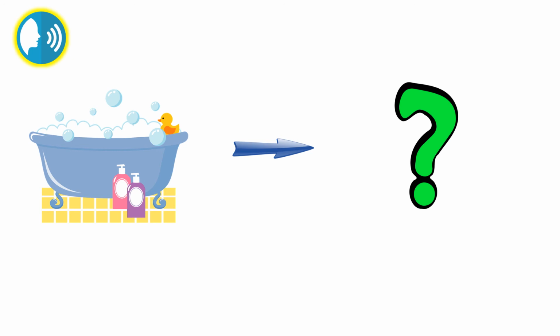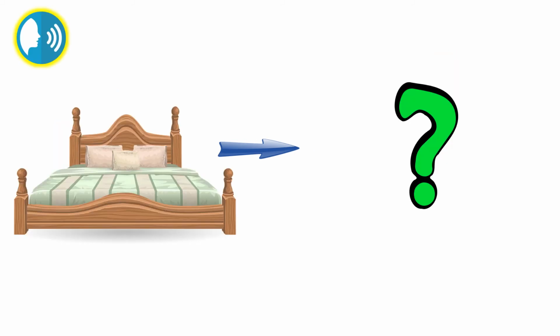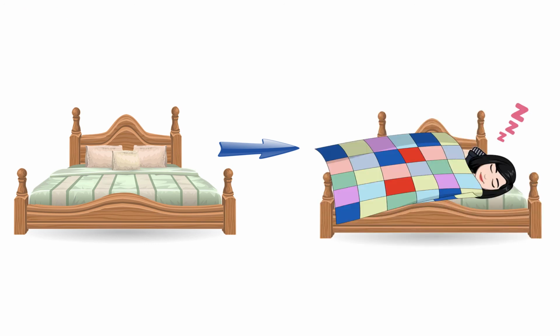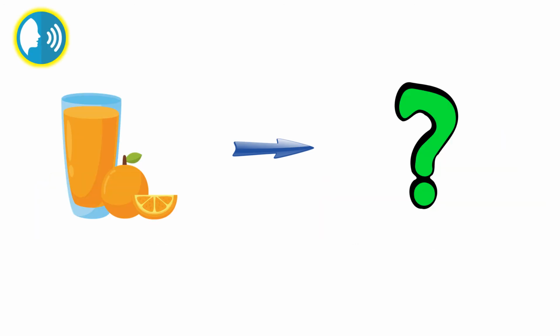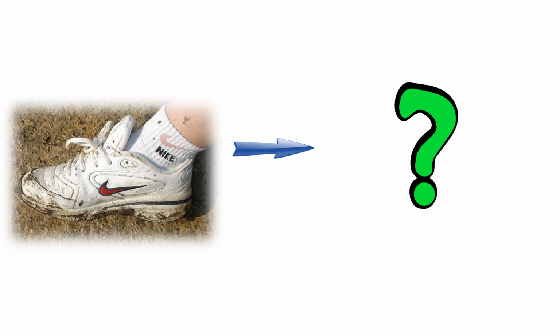What do you do with the bath? You get a wash. What do you do with the bed? You sleep in it. What do you do with orange juice? You drink it.